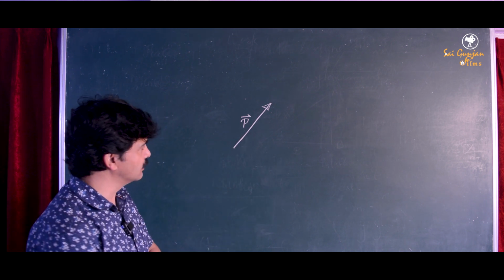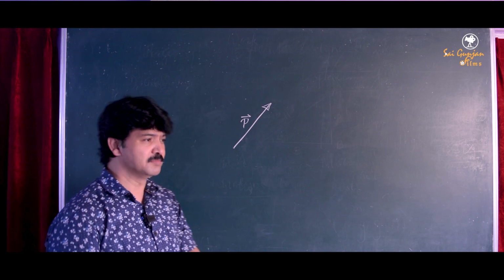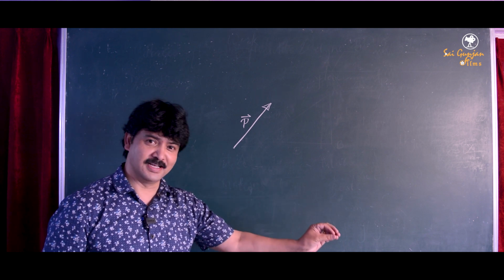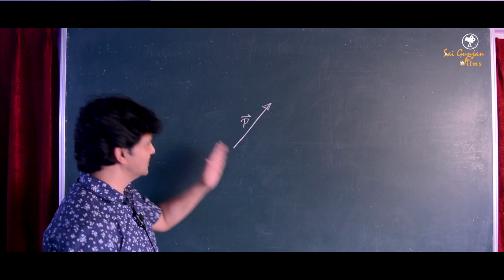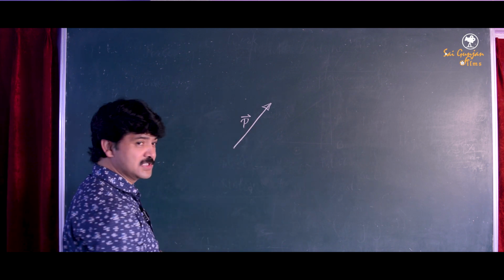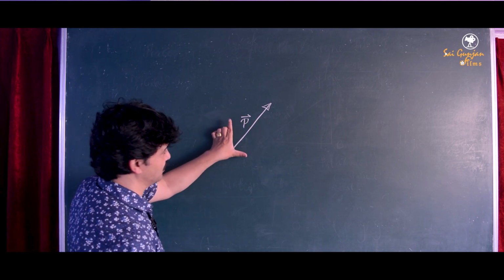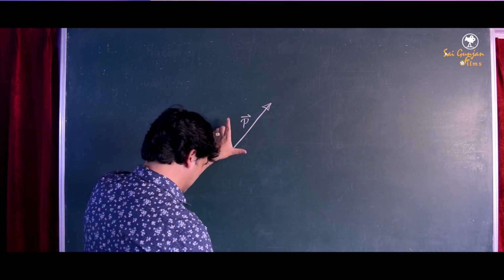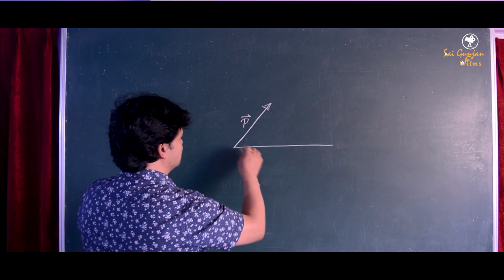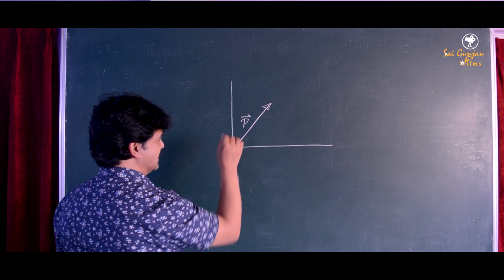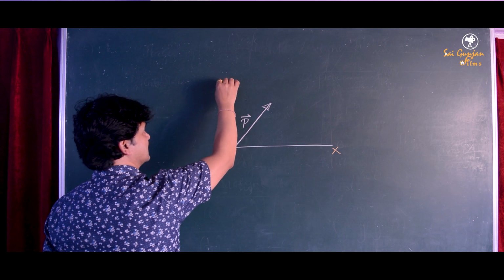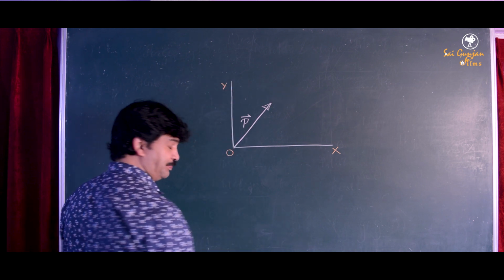Actually, this is in your class 11 syllabus, but since you require a little bit of this to understand another type of work done, let's try this one also. Now when we break this force into two perpendicular components, not any other components. Okay, what kind of components? Perpendicular. That means you can imagine this to be x-axis and you can imagine this to be y-axis. Let's say this is the origin, this is the x-axis, this is the y-axis.